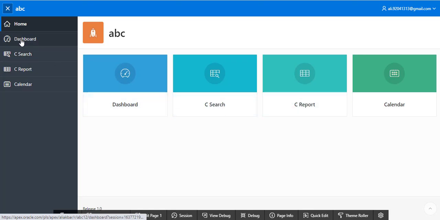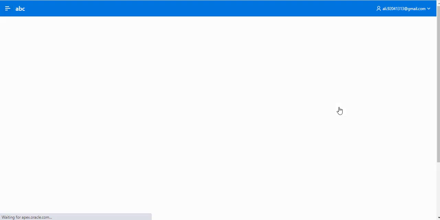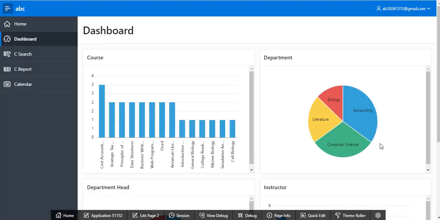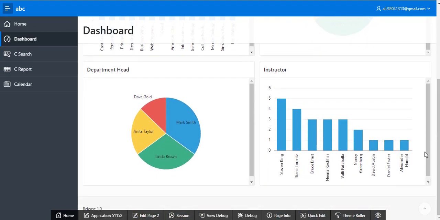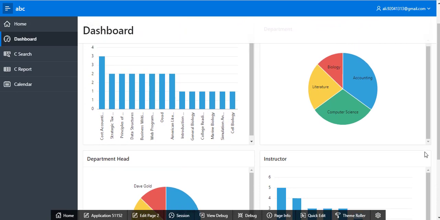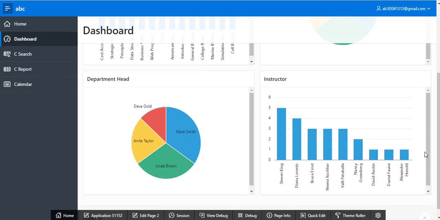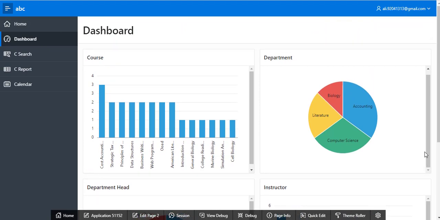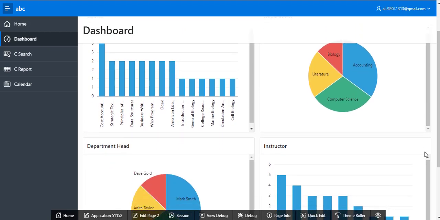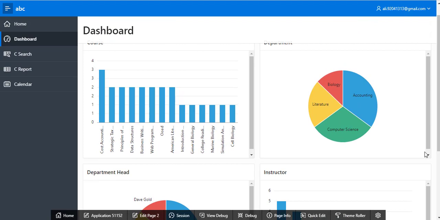When we click on Dashboard, in front of you a dashboard is automatically created for you on the basis of the table which you selected. You can create your own beautiful dashboard from Oracle Apex.